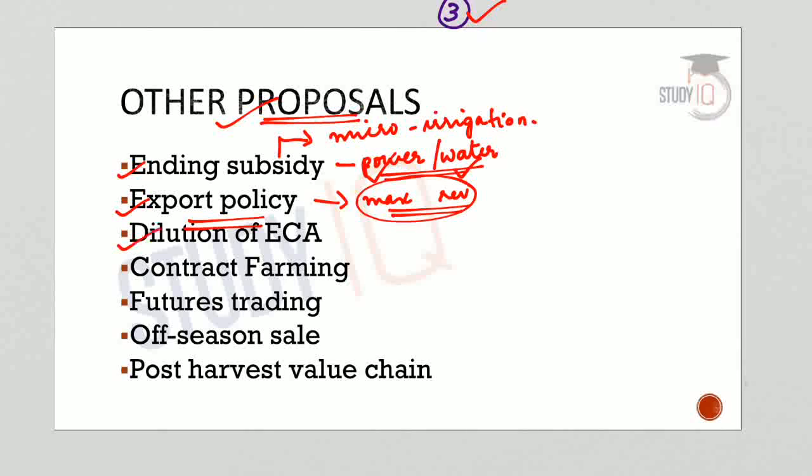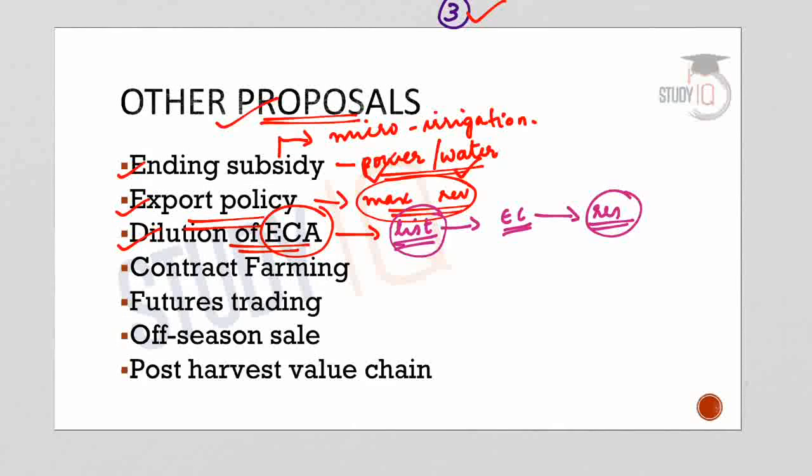Third one, NITI Aayog proposed the dilution of Essential Commodities Act. So, what is Essential Commodities Act? Under Essential Commodities Act, a list of essential commodities are made and the trading of essential commodities are restricted. For example, if a particular agricultural produce is put under the essential commodity list, it cannot be exported or there is a restriction put on its export. So, this will affect the farmer's choice of selling their commodity and this will bring down the opportunities for income earning from the produce of the farmer. So, dilution of ECA or the Essential Commodities Act was another proposal made by NITI Aayog.